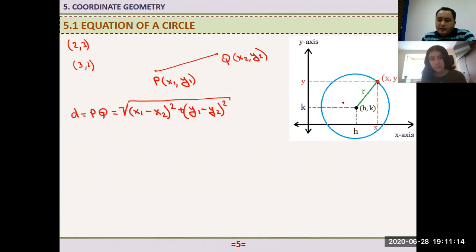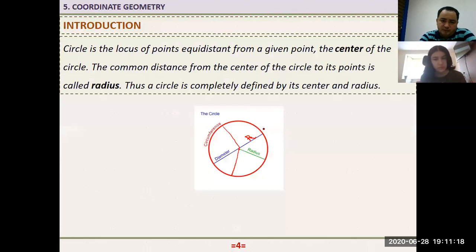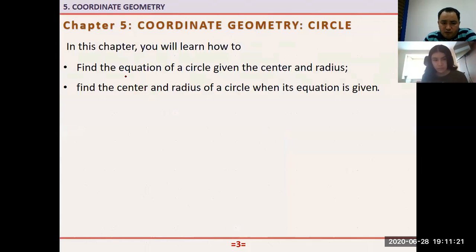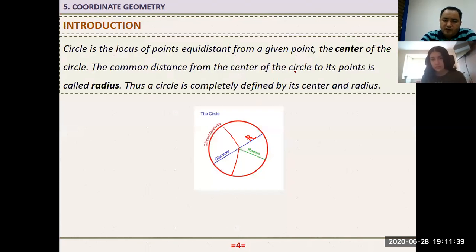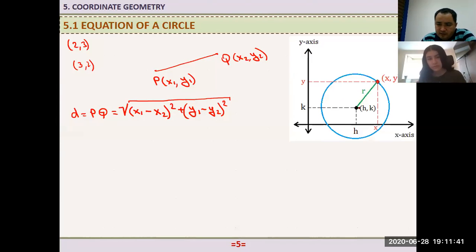Okay. Now the question is, our objective here is, we have 2 objectives if you remember. Number 1 is we are going to learn how to find the equation of a circle given the center and radius. Okay. So if you are given, for example, the center of the circle and also its radius, how do you write the equation of this circle? So we are talking about this thing here, the center of the circle. This is our circle, right? And also the center is given.